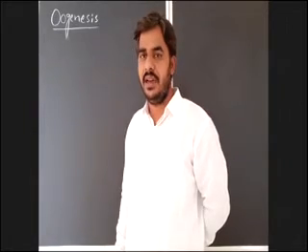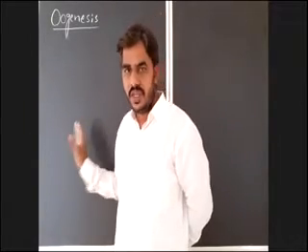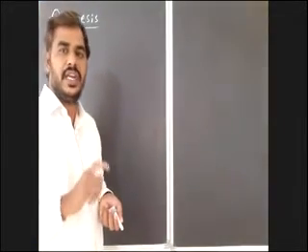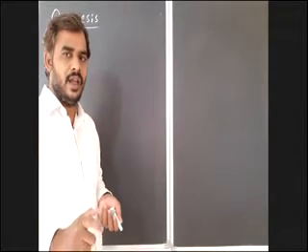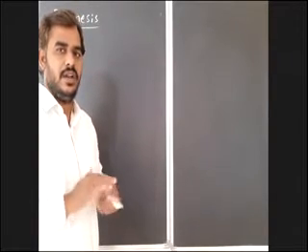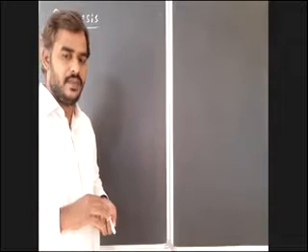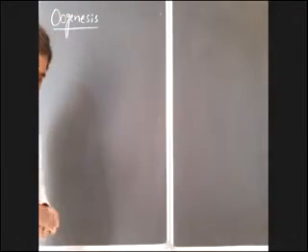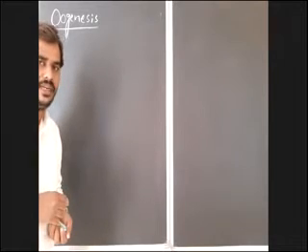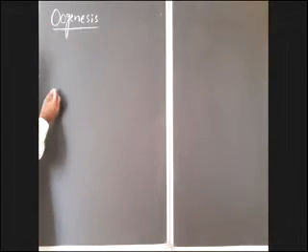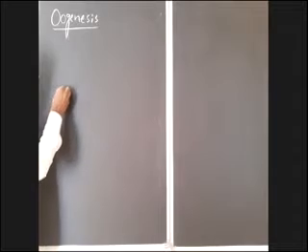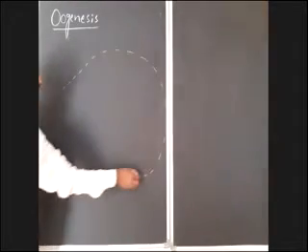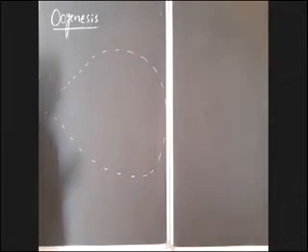Graafian follicle. So in this topic, we have to learn the maturation of follicles and oogenesis simultaneously. How to learn the maturation of follicles, or the growth of ovarian follicles, and oogenesis, I will give you both simultaneously. First, I am drawing here the diagrammatic view of an ovary.